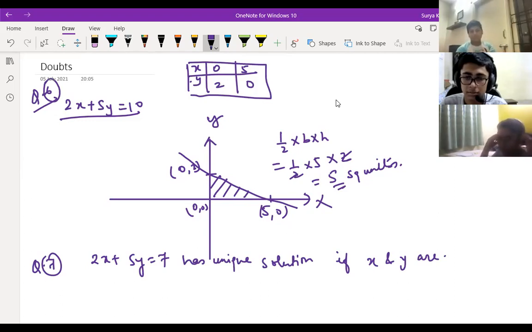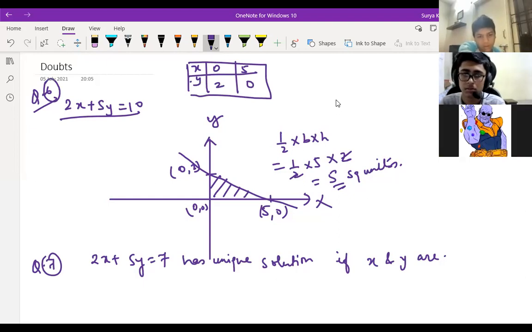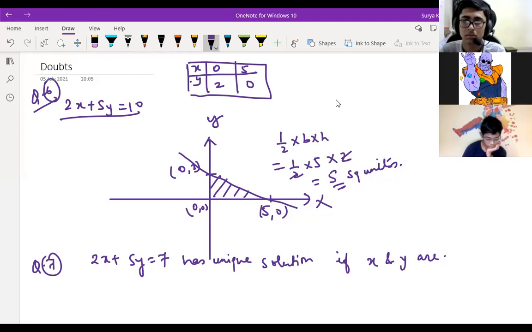What do you mean by a unique solution? Only one. Unique means only one solution. But in a linear equation in two variables, there is never a unique solution. Why not? Here, if you take natural numbers, what will happen? This has infinite solutions, right?